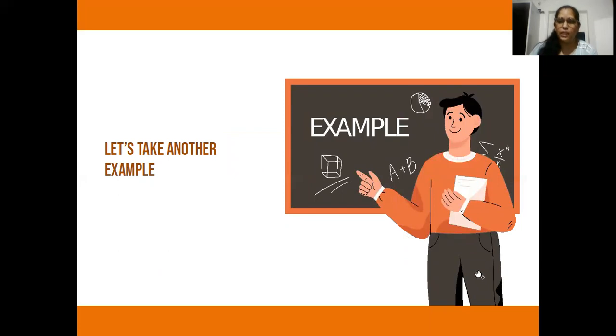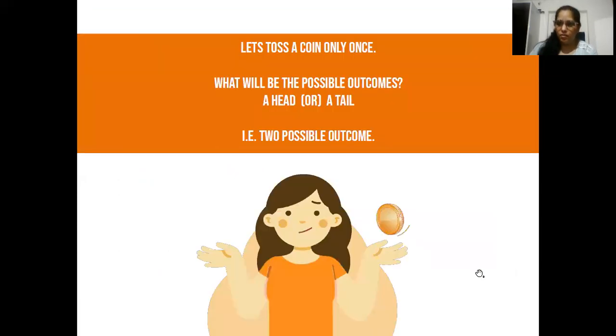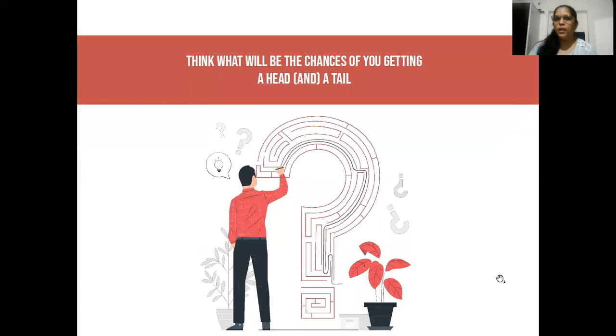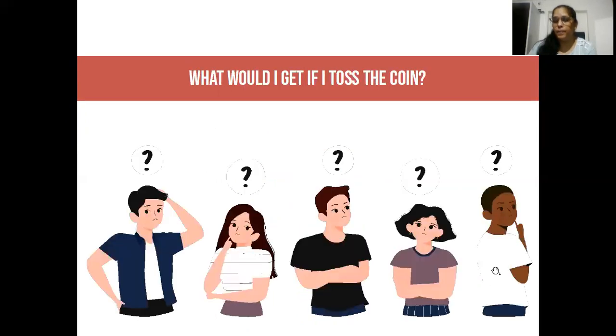Now move on to another example, which is a coin example. We will take one example of a coin. Let's toss a coin only once, and then you think what the different possible outcomes are. So there will be 2 possible outcomes, right? Either you will get a head or you will get a tail. So how many total possible outcomes are there? 2. And think what the chances are of you getting a head or a tail, because head is printed only once and tail is printed only once.